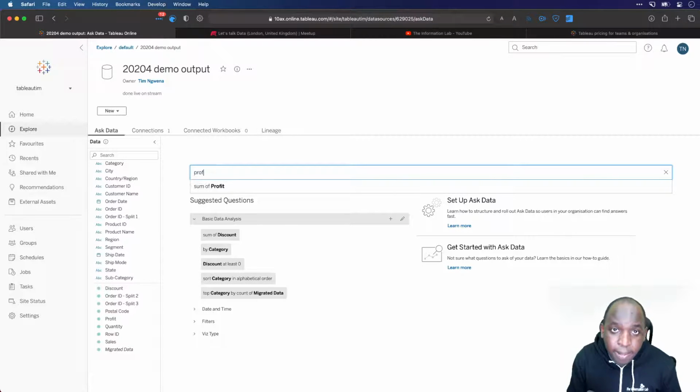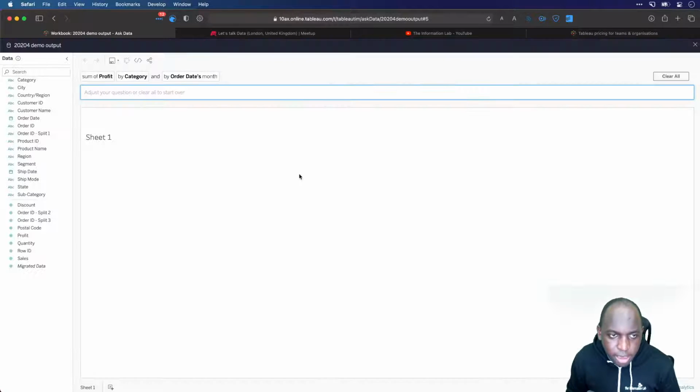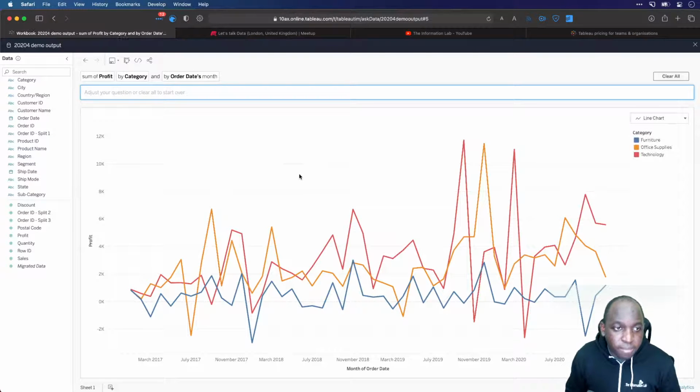Profit broken down by category by month. Okay. So I just typed that, didn't really look at what I was typing. I've hit enter, nothing's happened. Let's try that again. I think I must have missed the key. And let's have a look. So yeah, it's showing me the profit by category, and it's broken it down across months. So it's built exactly what I wanted to see, which is great.